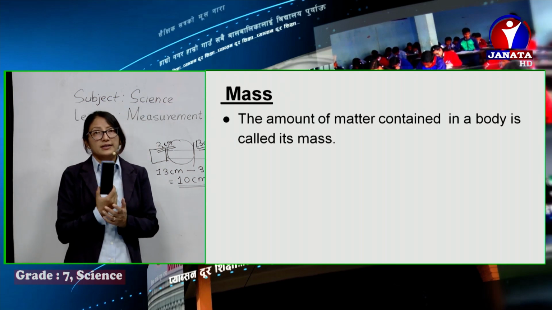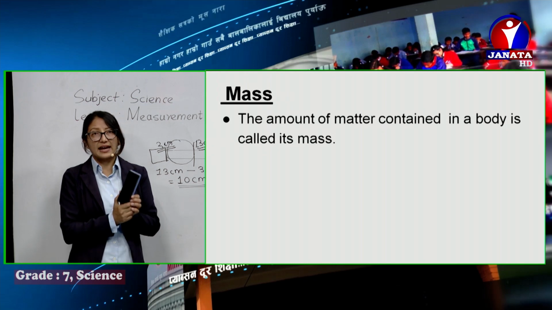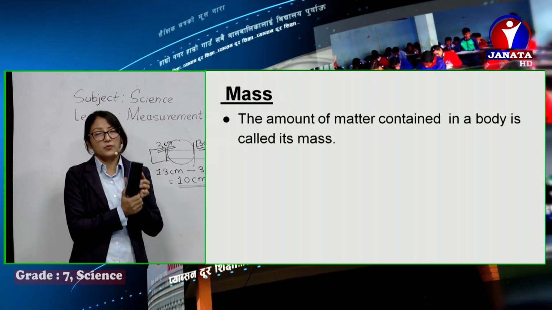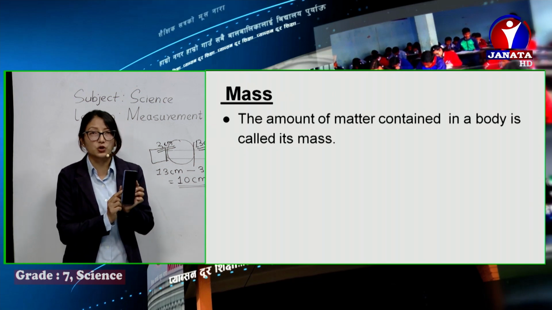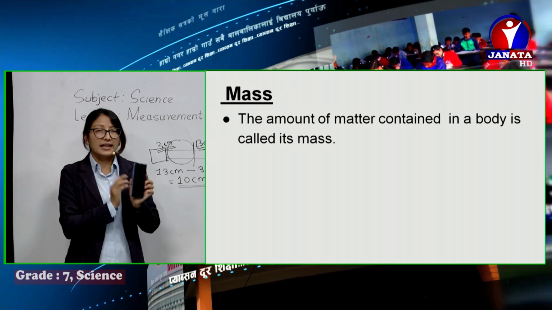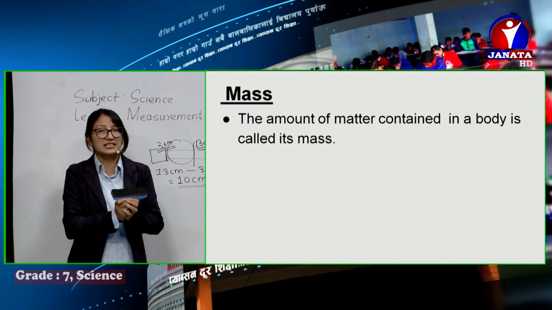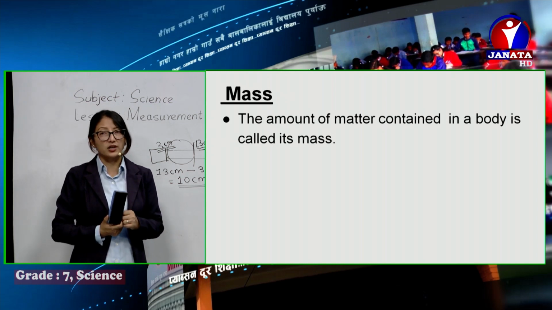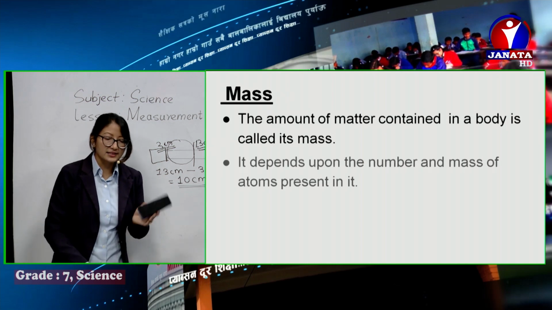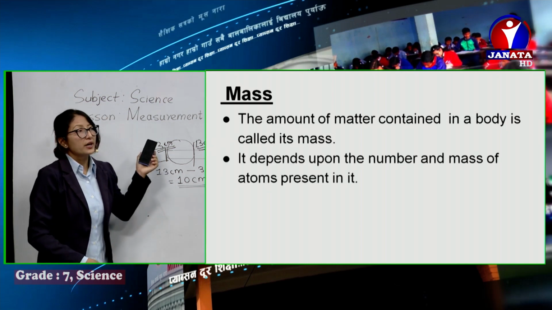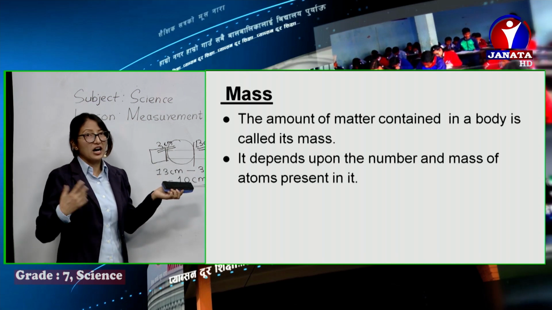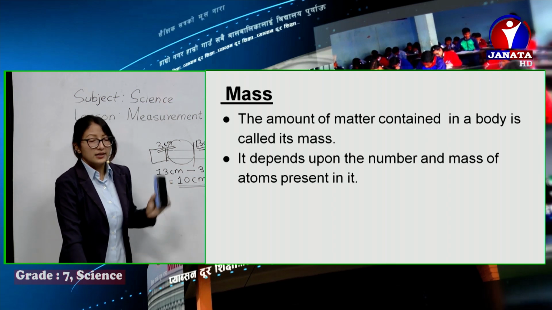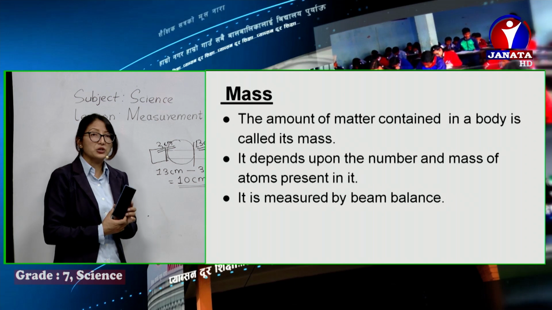We all know that objects are made up of atoms, the very tiny, smallest particles. These atoms have their own mass. So how many atoms are here gives us the matter contained in it. That is called mass. The amount of matter contained in our body is called mass. Of course, it depends upon the number and mass of atoms present in it: how many atoms there are and what their mass is. It's also measured by using a beam balance.